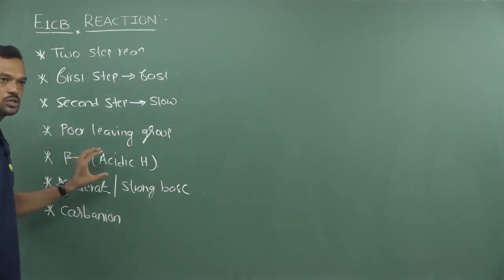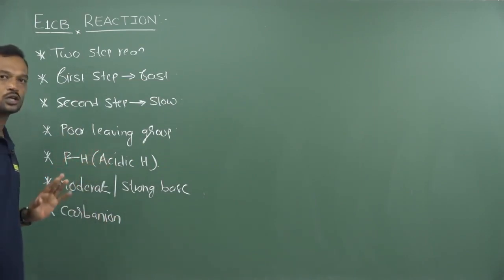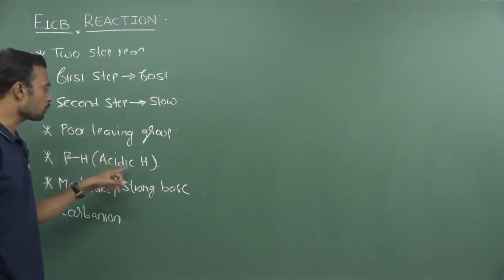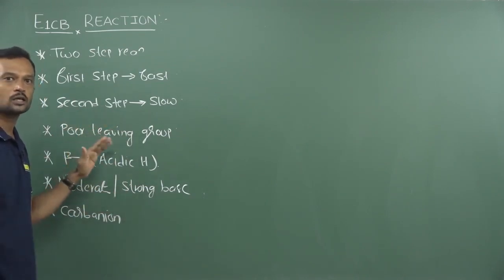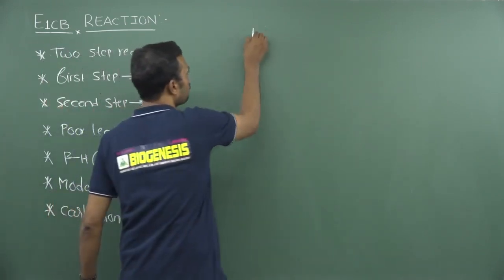A beta hydrogen is required here. That beta hydrogen is acidic in nature, so it can be easily deprotonated by a moderate or strong base. And the leaving group is not an excellent leaving group; here it is a poor leaving group. And you can identify this reaction like this.